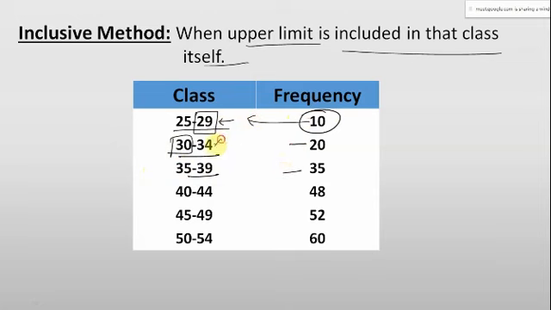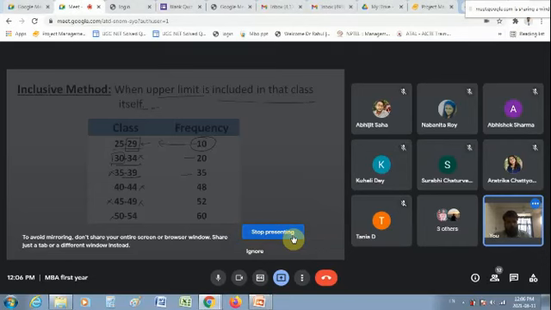So over here this upper limit is not the same as this lower limit. This is what we call the inclusive method. So, to summarize, the exclusive method is a way of presenting when the upper limit is not included in that particular class, but in the inclusive method the upper limit is included in that particular class itself. Is it clear?